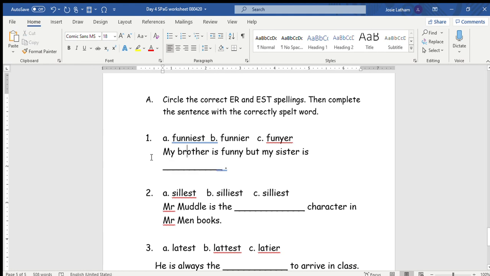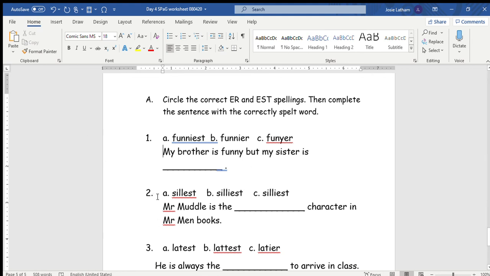So here's the example sentence. My brother is funny, but my sister is. Would you choose funniest, funnier, or funnier with a Y? Remember, when you're just comparing 2 things, you need to use the word that ends in ER. We only use the word that ends in EST when we're talking about one thing being the most funny or the most big of everything.